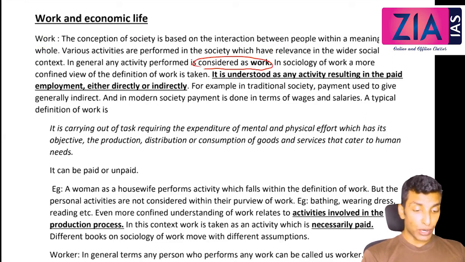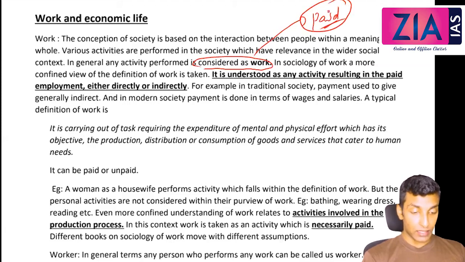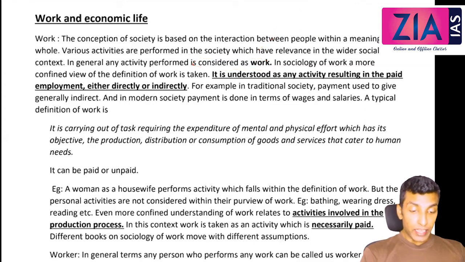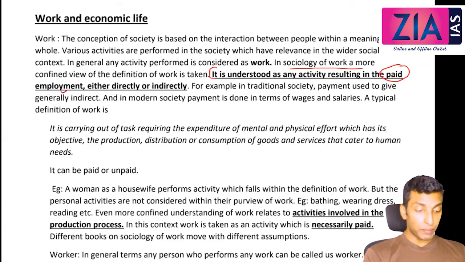But when it comes to sociology, work is something which is considered as necessarily paid. So paid employment is what we consider as work in our studies. In sociology of work, a more confined view of the definition of work is taken. It is understood as any activity resulting in paid employment, either directly or indirectly. Indirectly means it is not necessarily in cash. Directly means it will be cash. Indirectly means it can be anything. It can be in kind or anything.